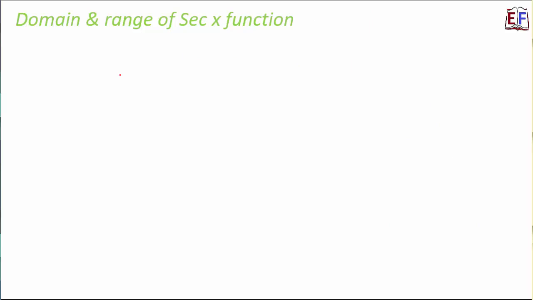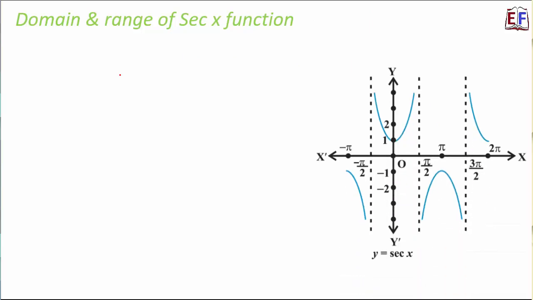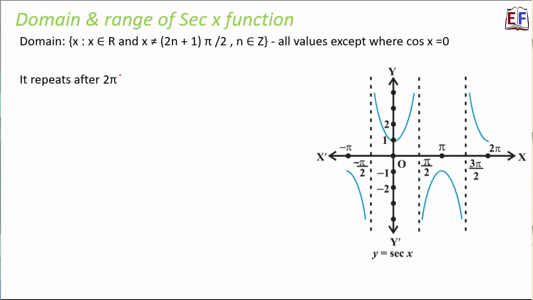Now moving ahead, we'll talk about sec x. What is sec x? Sec x is actually 1 by cos x. Therefore here the permissible inputs, that is domain, would be all values of x except those values for which cos x is equal to 0. And what are the values for which cos x is equal to 0? (2n+1) pi by 2. That's why you would have noticed that cos 90 degrees, that is cos pi by 2, is equal to 0.